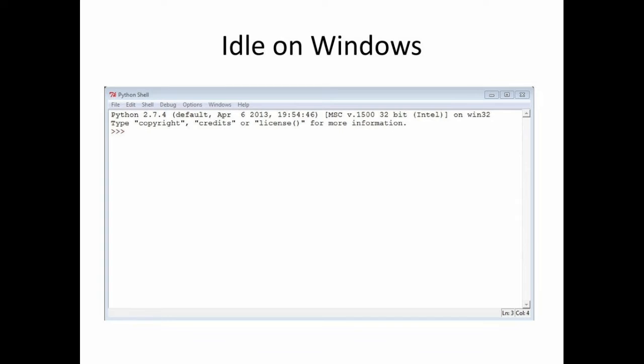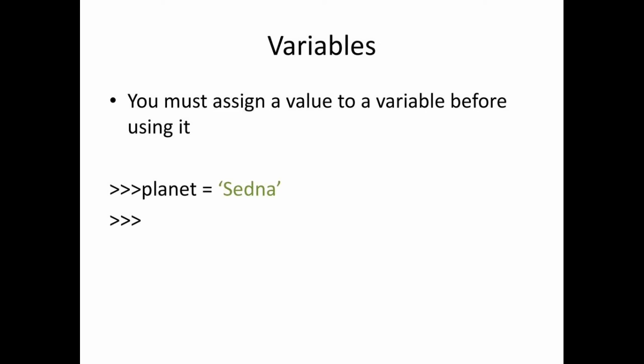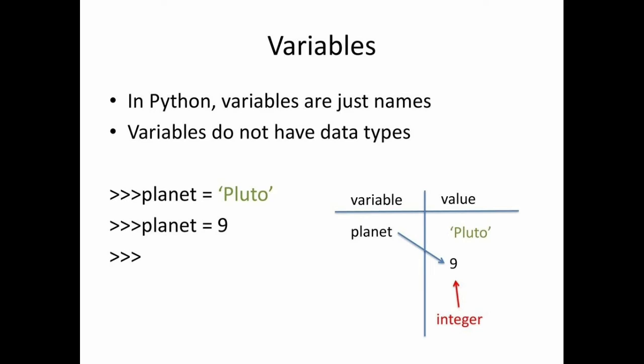You can observe this is your Python interactive mode window. As we know, it works in two different modes, script and interactive. So let's learn about variable. As you can see, it is written as planet. So this planet is a variable. We can define it as planet equal to Pluto. So here the variable is planet and the value is Pluto.